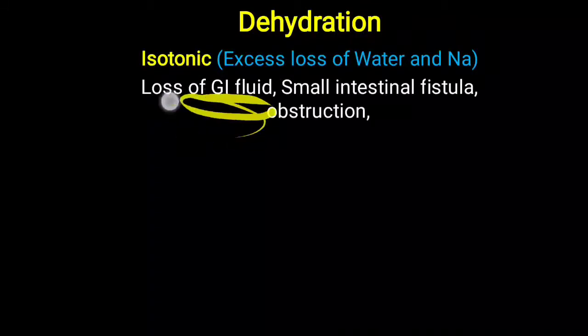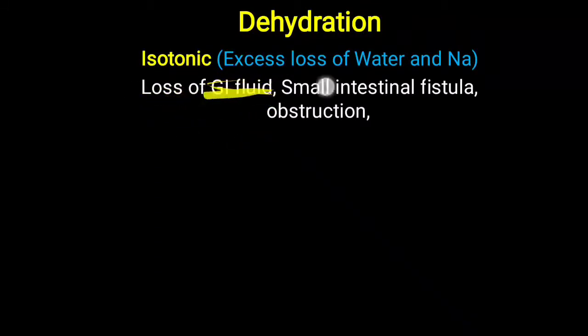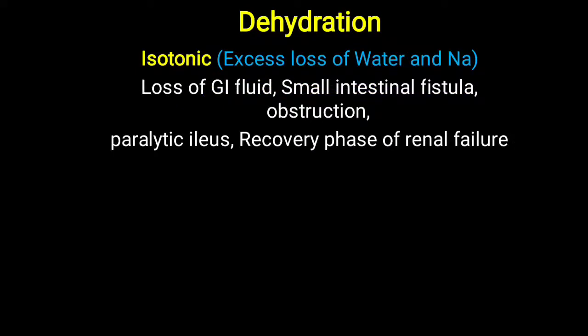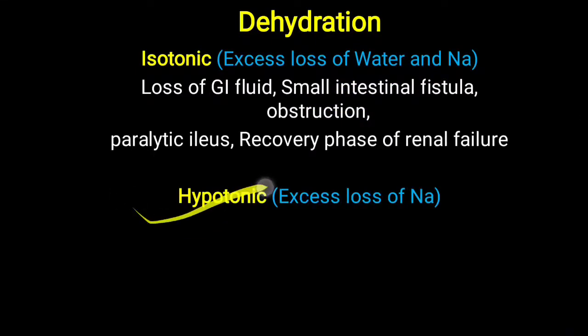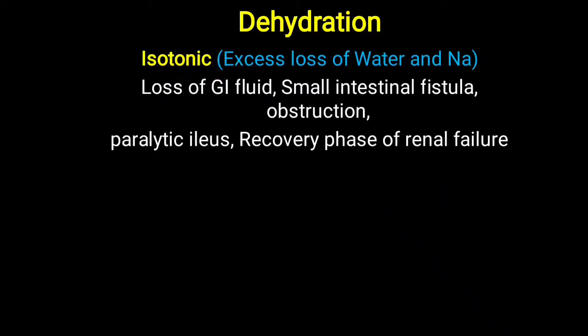It is typically found in loss of gastrointestinal fluid, like small intestinal fistula, obstruction as well as paralytic ileus, and the recovery phase of renal failure. In this typical situation, whatever fluid is lost has an osmolality just similar to plasma, so it creates isotonic contraction. The loss of water and sodium is proportionate, with a concentration similar to plasma osmolality. One more type is hypotonic contraction, where overall plasma osmolality is decreased. Isotonic means plasma osmolality remains the same.